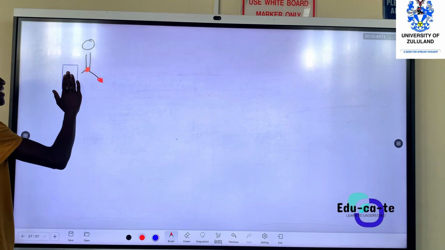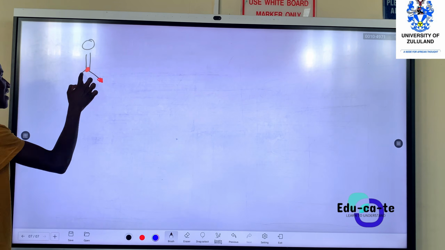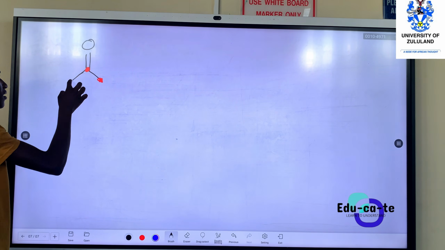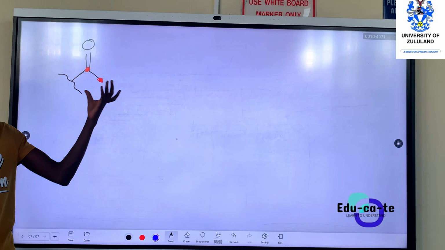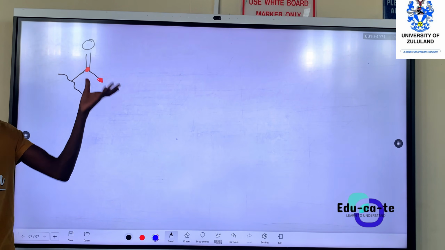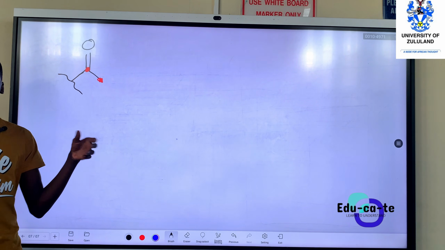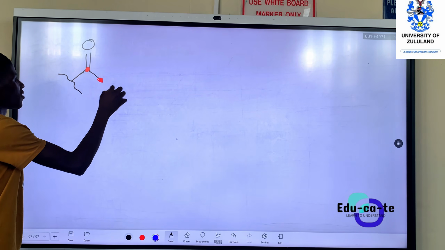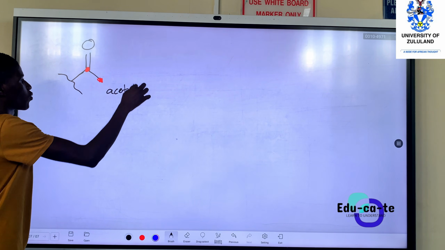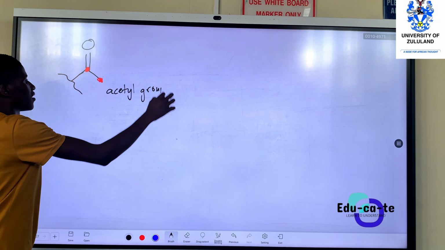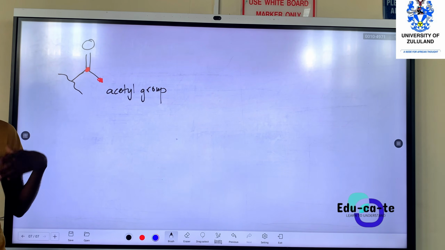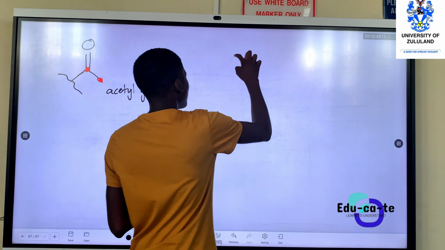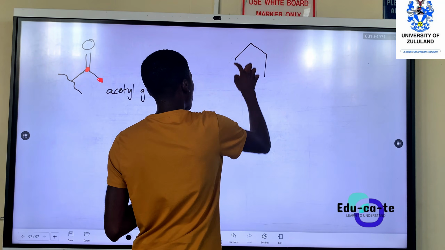So what if that group having 2 carbons is bonded to another thing instead? We call it an acetyl group. For example, let's make an example with a benzene ring.